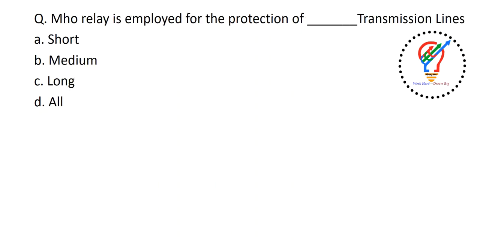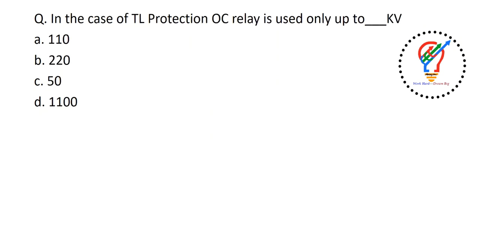Then next one, the mho relay is employed for the protection of transmission lines. The mho relay is used for the protection of long transmission lines. In case of transmission line protection, the overcurrent relay is used only up to dash kilovolts. Okay, so we have options 110 kV, 220 kV, 50 kV, 1100 kV, and the right answer is 50 kV. This question is also from the previous question paper.